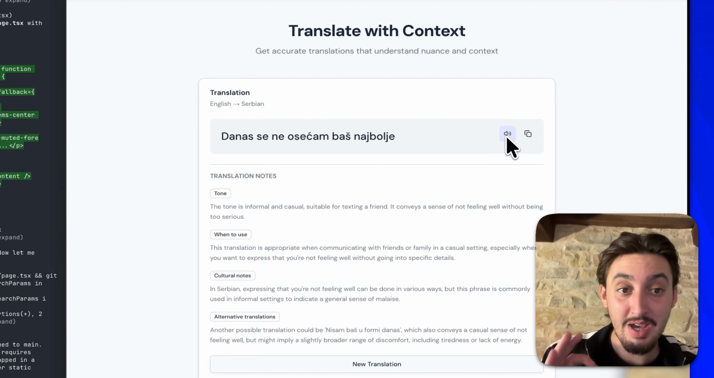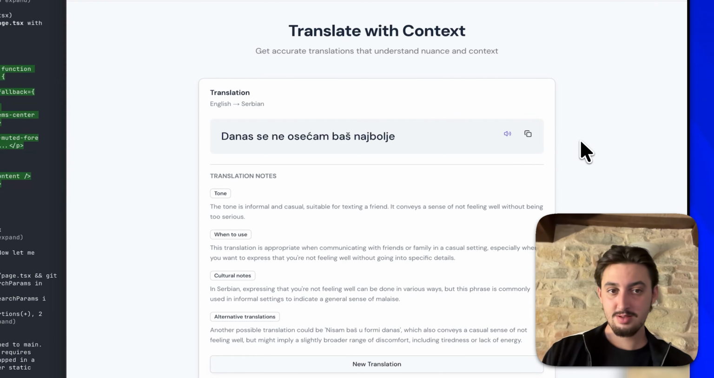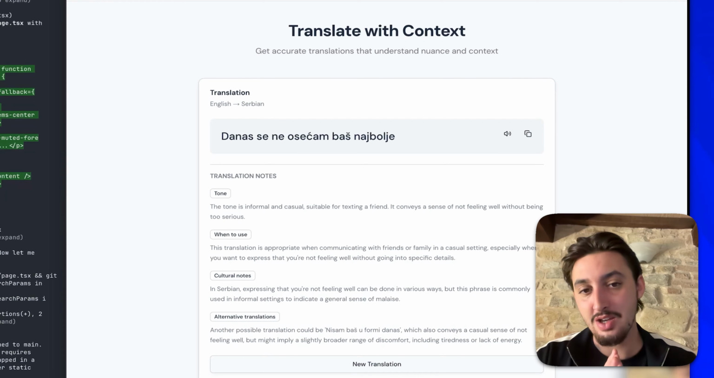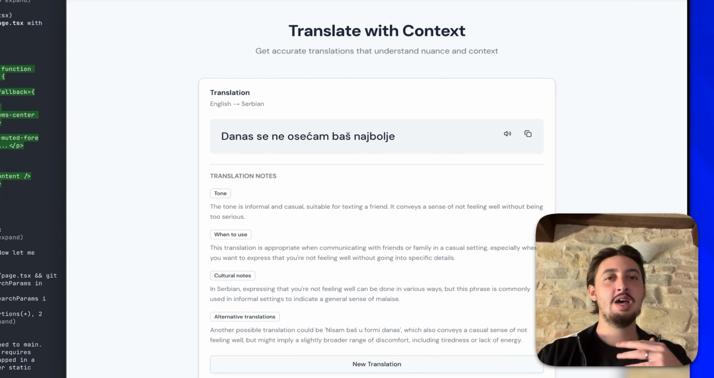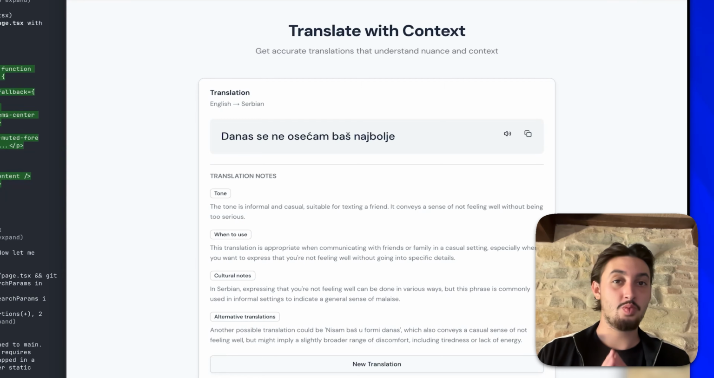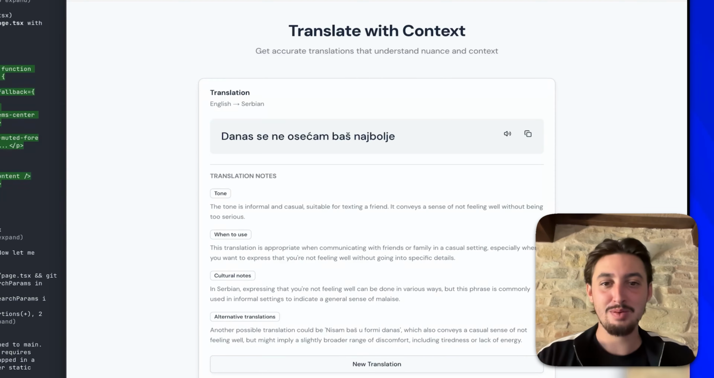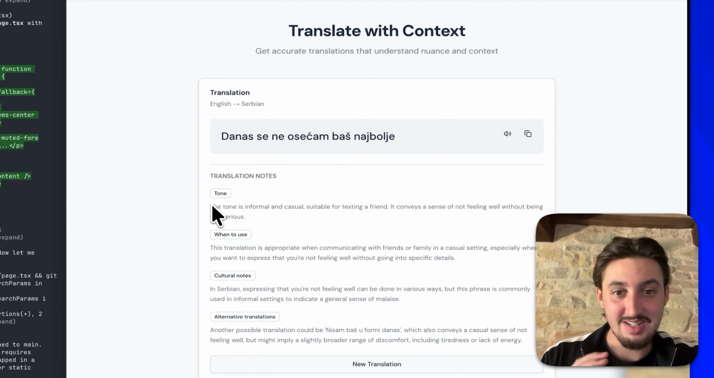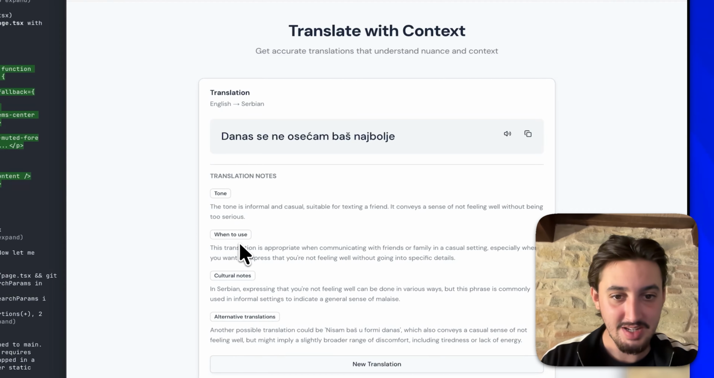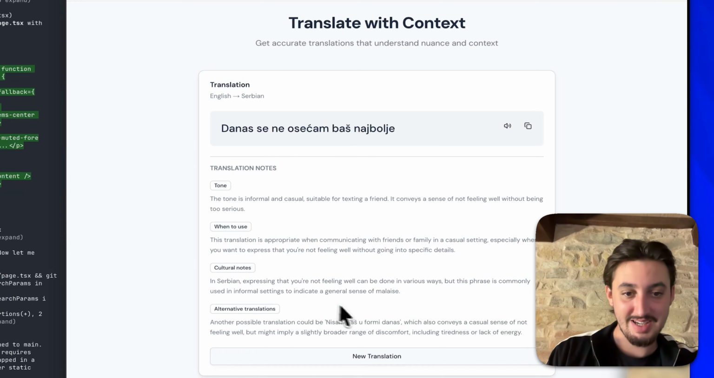Not only that, but if I click this little speech button, it is going to load for a sec. And it is going to pronounce that, not just using some terrible machine translator that doesn't sound right, but it's actually using AI for that as well. So in any language, it's going to give you an accurate translation and an accurate pronunciation. Along with this, it's going to explain to me the tone of what I'm saying, so I can make sure this is indeed the way that I want to be. It's going to tell me when I can use it. It's going to tell me cultural notes and also alternative translations.